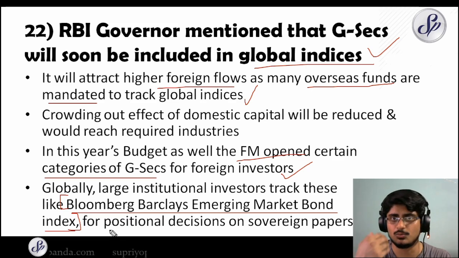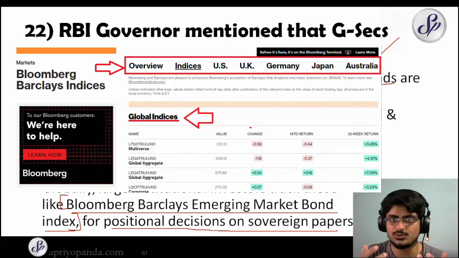So if we become a global index, then it will help us, and so the G-Sec industry will have a huge push in India. And for positional decisions on sovereign papers, very important. So why do they do this tracking? Because of the positional decisions.